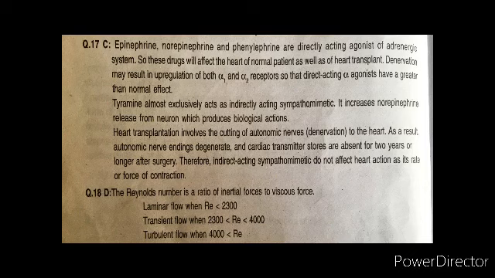Denervation may result in upregulation of both alpha 1 and alpha 2 receptors, so that directly acting alpha agonists have a greater than normal effect. Whereas tyramine acts almost exclusively as an indirectly acting sympathomimetic. This will increase norepinephrine release from the neuron, which produces the biological action.